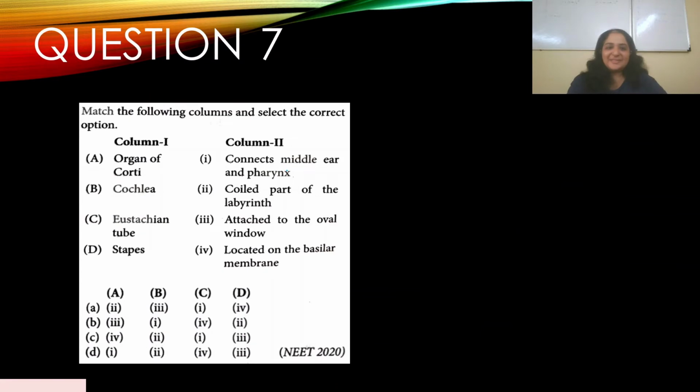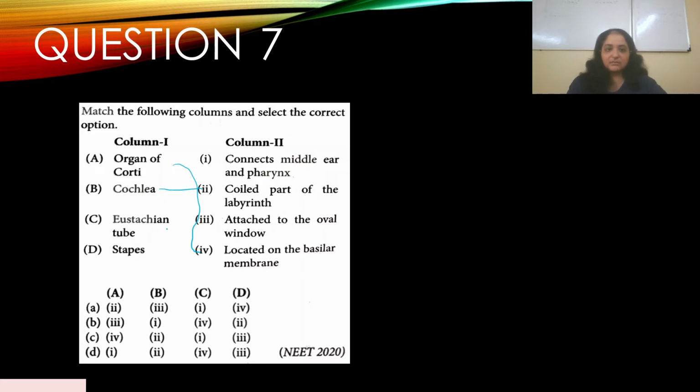Question number 7. Match the following columns and select the correct option. So I have column 1 and column 2. Let's match them. We have A, organ of Corti. The organ of Corti is located on the basilar membrane. Cochlea is the coiled part of the labyrinth.